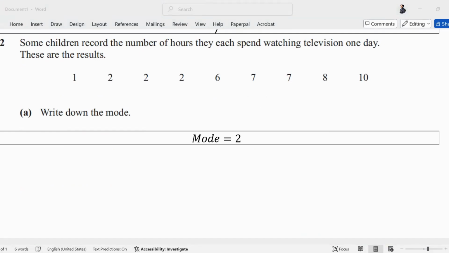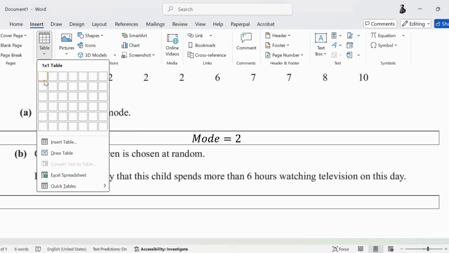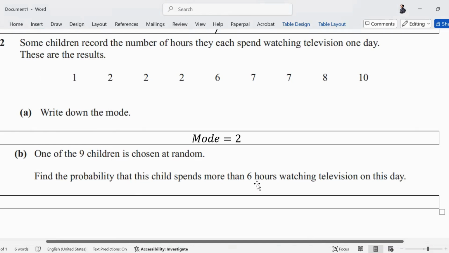Then part B is about probability. One of the 9 children is chosen at random. Find the probability that this child spends more than 6 hours watching television on this day. So more than 6 hours. What is our favorable outcome now? What is our favorable outcome? The children who spend more than 6 hours.